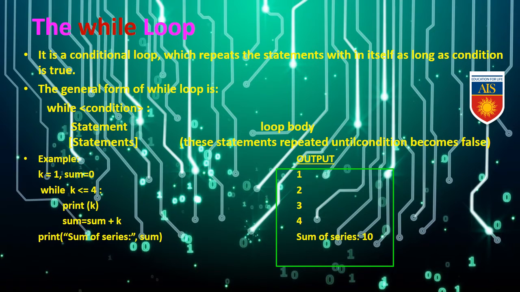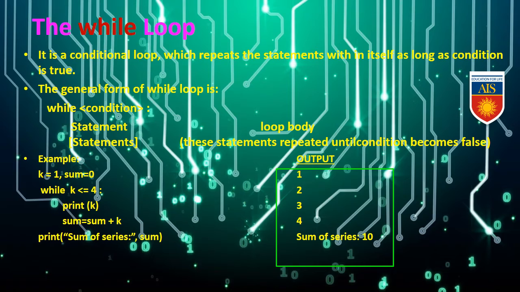Now we will discuss the while loop. It is a conditional loop which repeats the statements within itself as long as the condition is true. The general form of while loop is: while condition, then you need to provide the statement, the loop body. This statement is repeated until the condition becomes false.